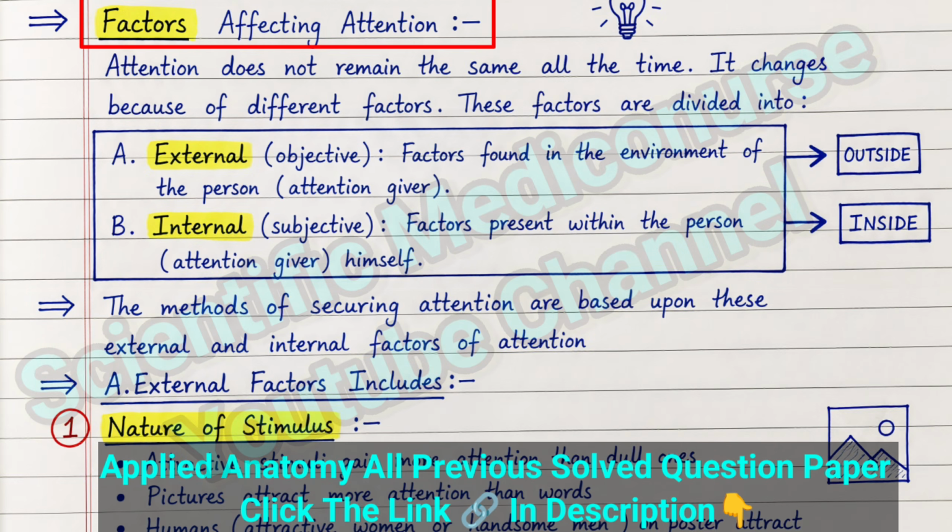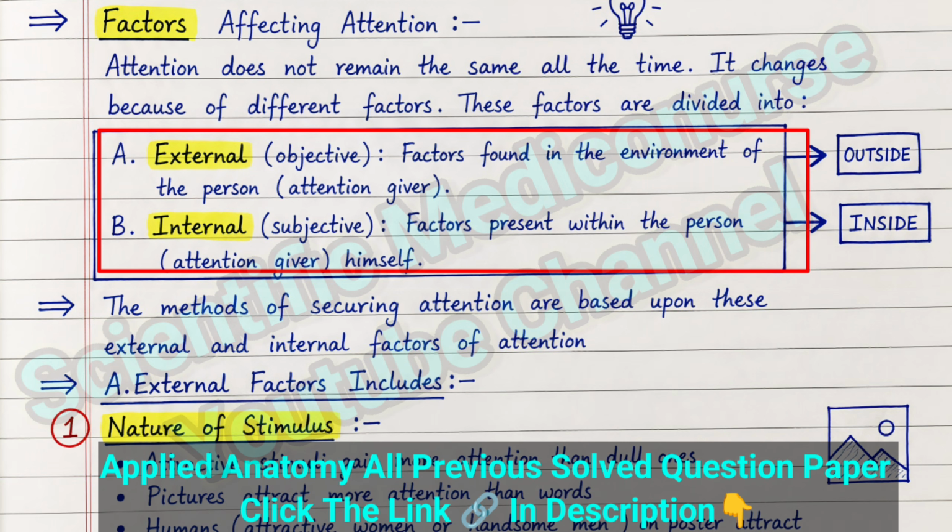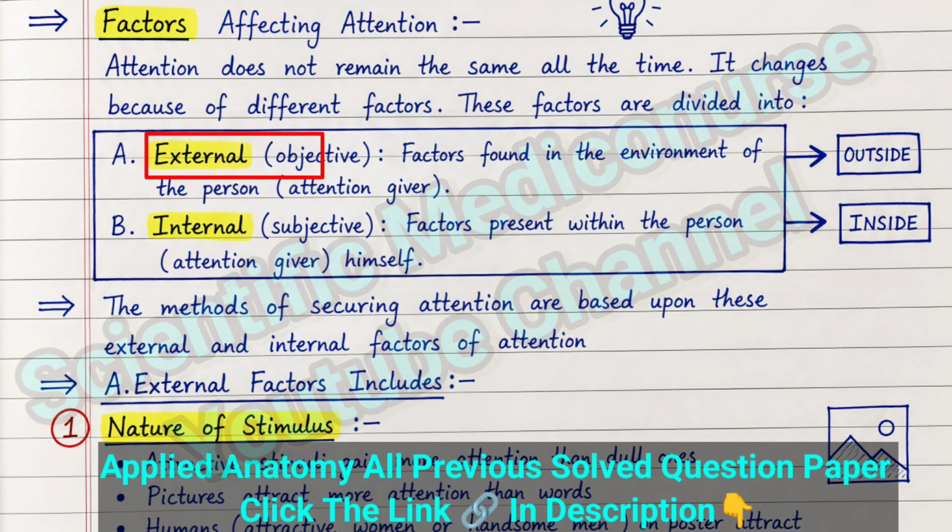The factors affecting attention are divided into two types, that is external factors and internal factors. External factors means factors present in the environment, like your friends distracting you from studying, and internal factors are factors which are present in the person itself, such as not being interested in studies, which keeps you avoiding books.